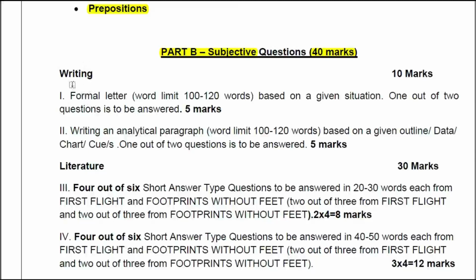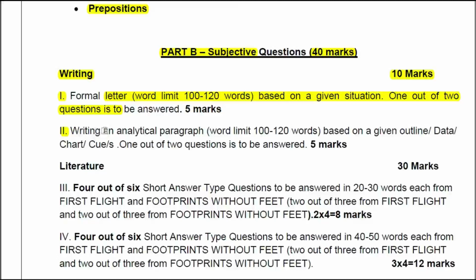So in the Part B section, first item is writing. Writing, you are getting altogether 10 marks. We have 2 questions, writing question number 1 and question number 2. The first question is a formal letter writing. Formal letter writing, 100 to 120 words based on a given situation. 1 out of 2 questions is to be answered. Here also you are getting a choice. You need to select the easiest one so that you can easily score that 5 marks. Okay. So this is a formal letter.